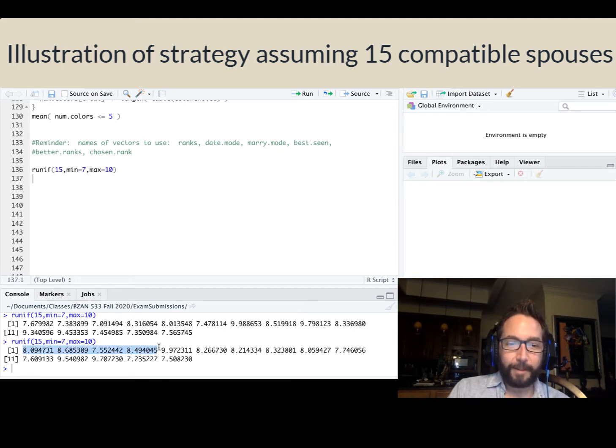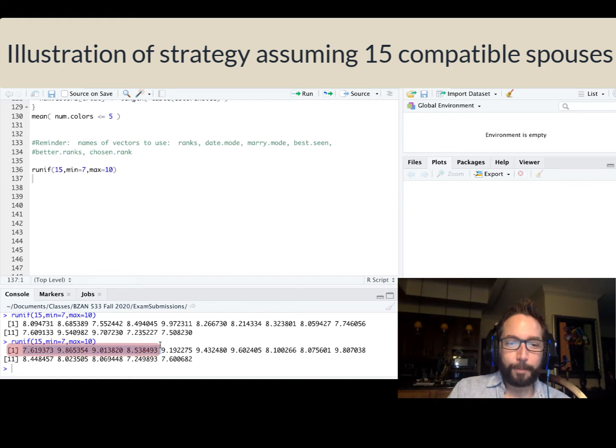In this case, the very best person is an 8.7 in date mode. The person we send the proposal out to is this 9.97. They accept, we live happily ever after. But was that the best choice? Well, we can scan down through the rest of these numbers, and in fact, we see that, yeah, we actually ended up with the best choice once again. Seems like a pretty good strategy. Let's try it one more time.